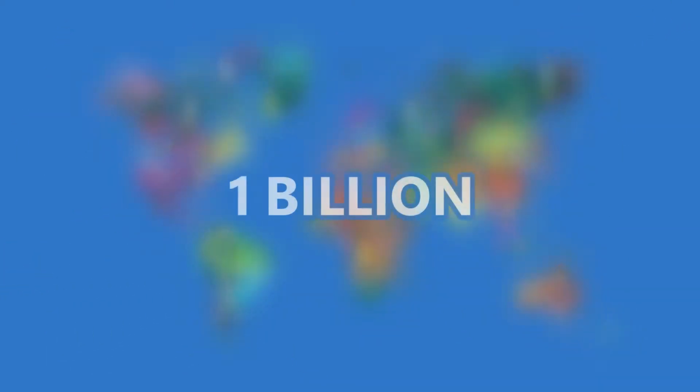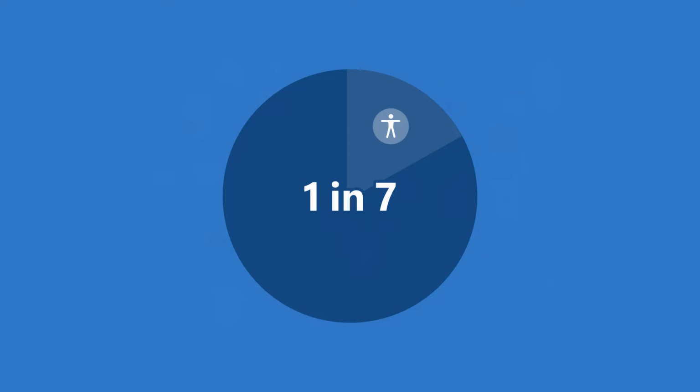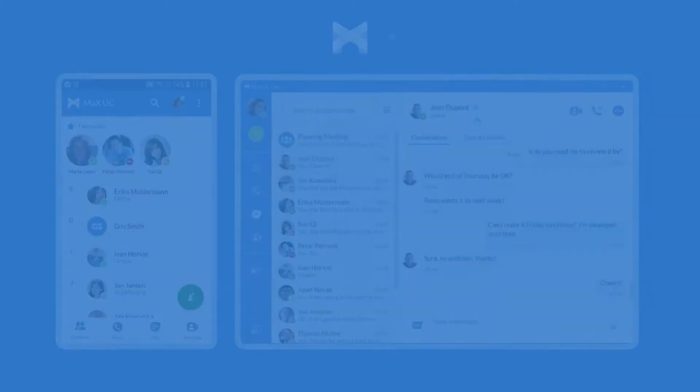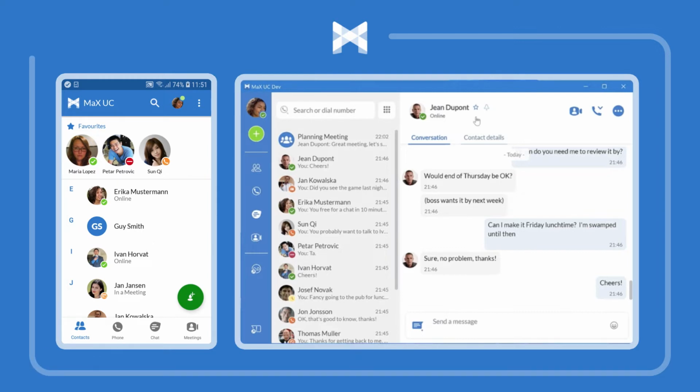Surveys show that more than 1 billion people globally identify as having some sort of disability. That is as many as 1 in every 7 people that could have challenges accessing the digital products offered by their operators. The MaX UC product, with its accessibility-focused mobile and desktop clients, offers a competitive advantage that helps operators capture a greater share of the business services market.